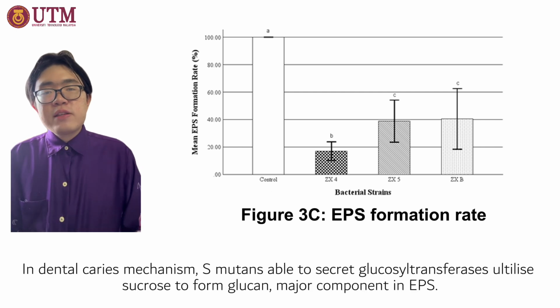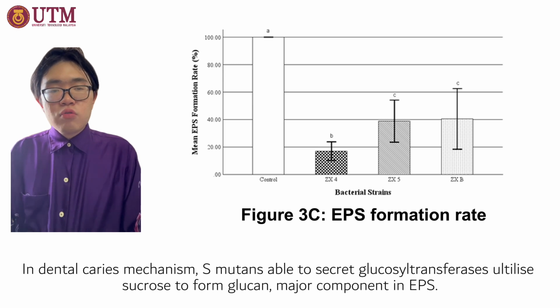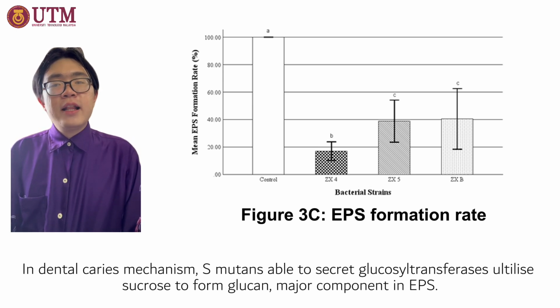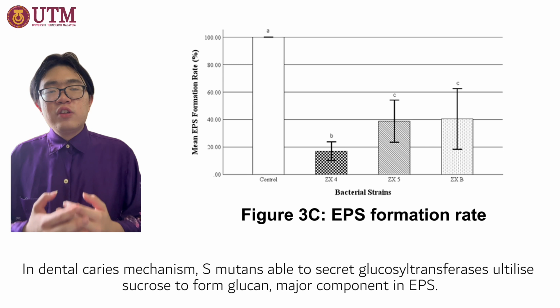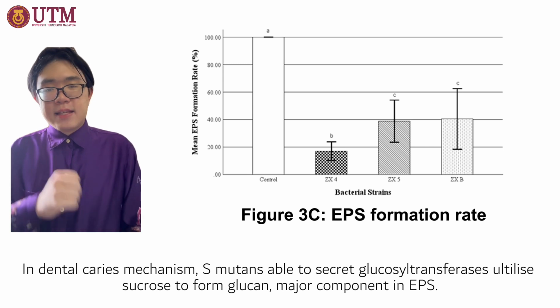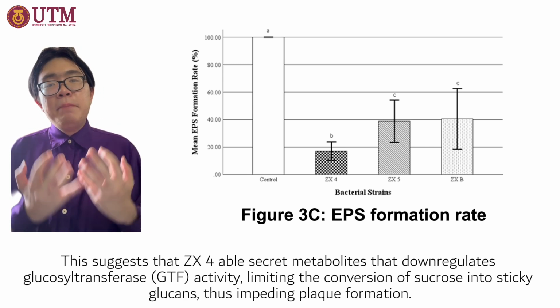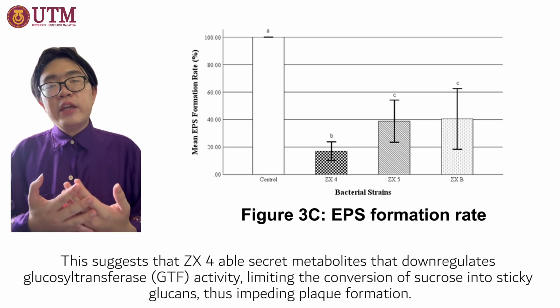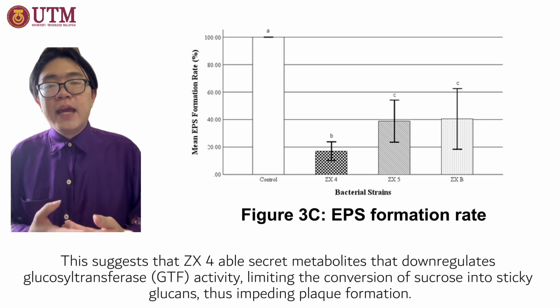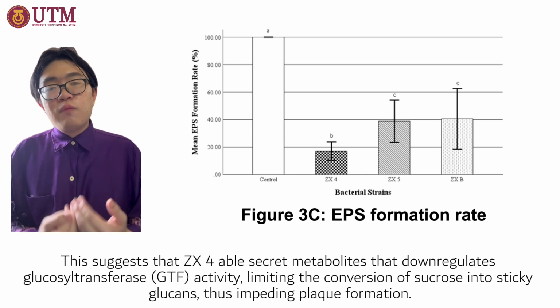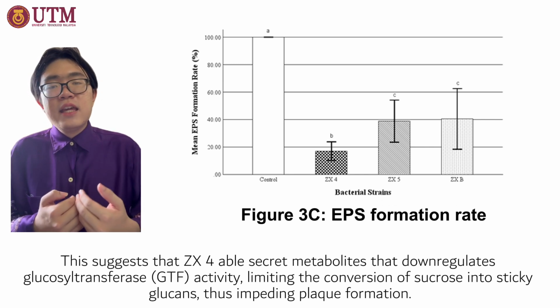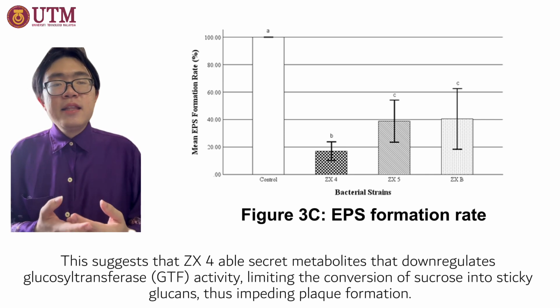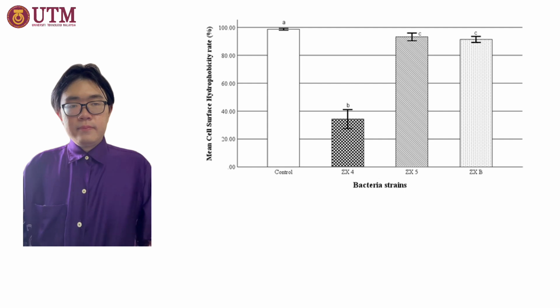In the dental caries mechanism, Streptococcus mutans secretes the enzyme glucosyltransferase that acts on glucose to form glucan, which is a major product in EPS. This suggests that ZX4 is able to secrete metabolites that downregulate glucosyltransferase enzyme activity, limiting the conversion of sucrose into sticky glucan, thus impeding plaque formation.